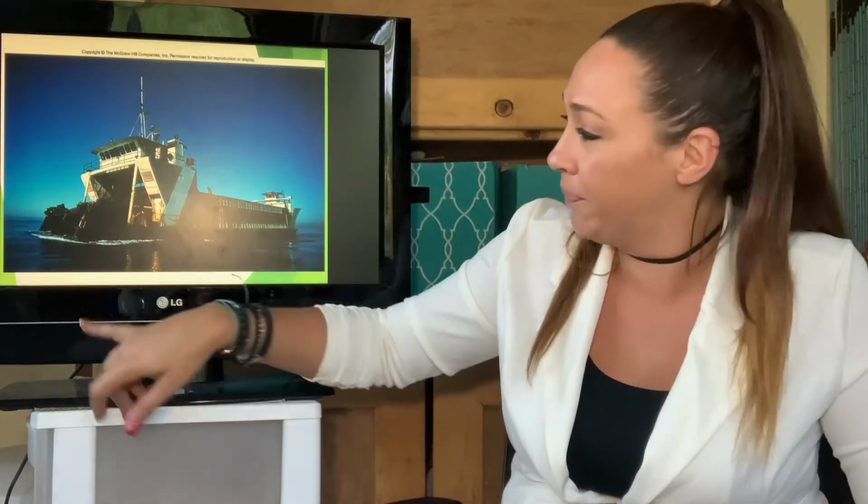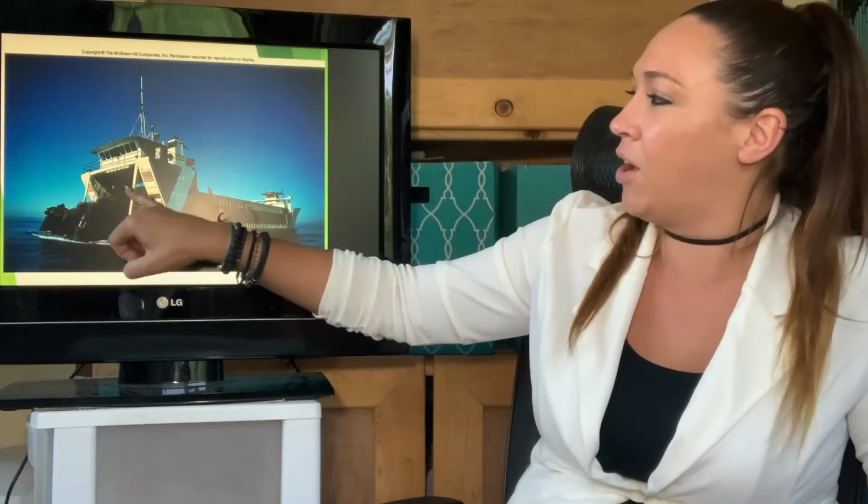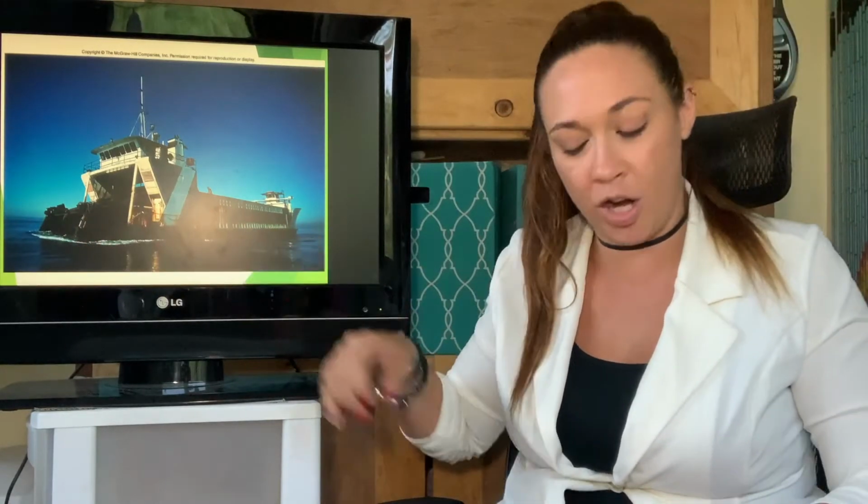Here's how we collect it. This is actually a boat. Hopefully you can see this picture. Also, it's in your PowerPoint. This boat has a little wheel that turns, and they go out in the ocean just looking for algae. They pull it up here, and then this conveyor belt takes it up on the inside and dumps it into this cargo container right here. Or you can do it the old-fashioned way. You can grow it and farm it like these guys are doing here, laying it out with these planks so that they can organize it and then harvest it.